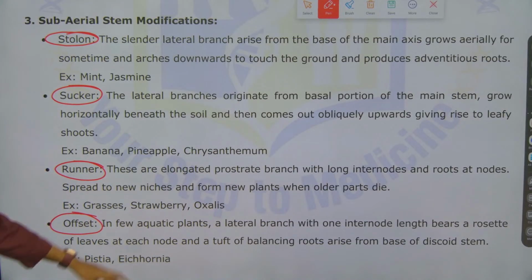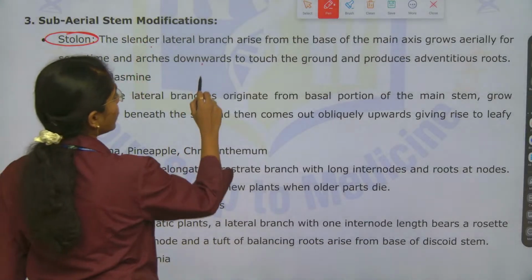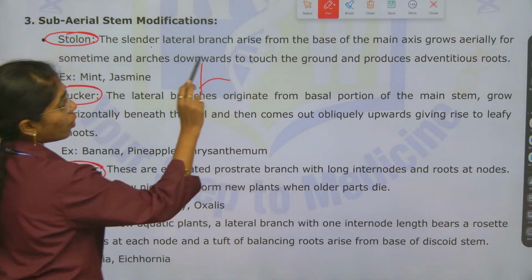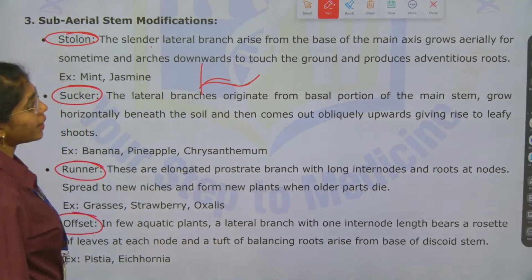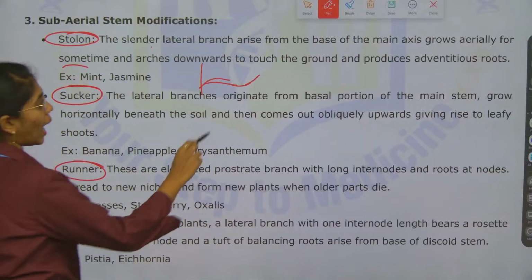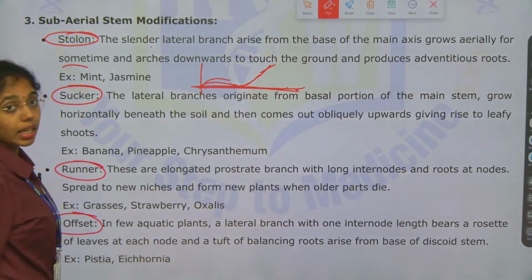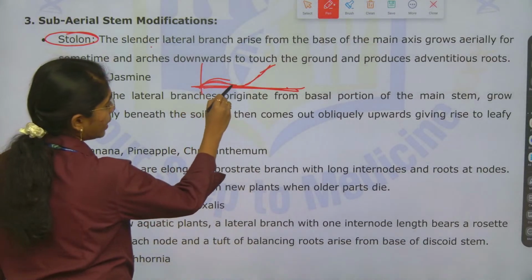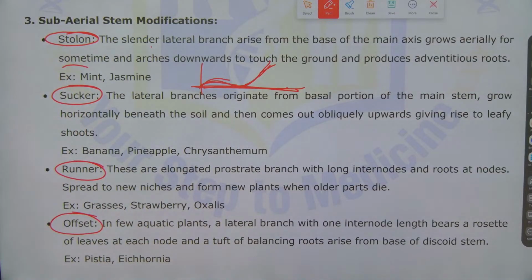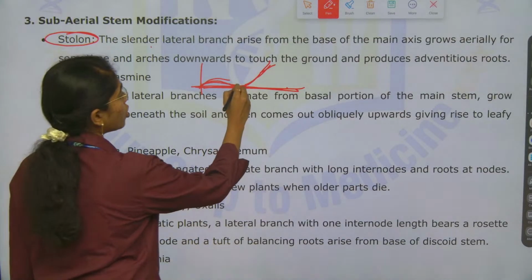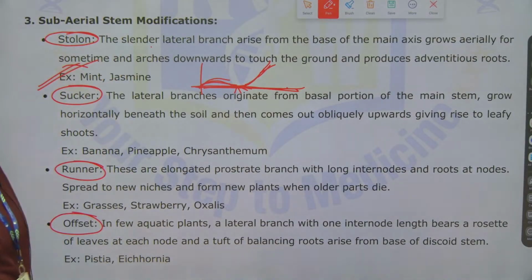Stolon is a slender lateral branch which arises from the base of the main axis, grows aerially for some time, and arches upwards. It will just touch the ground and produce adventitious roots. Examples include mint and jasmine.